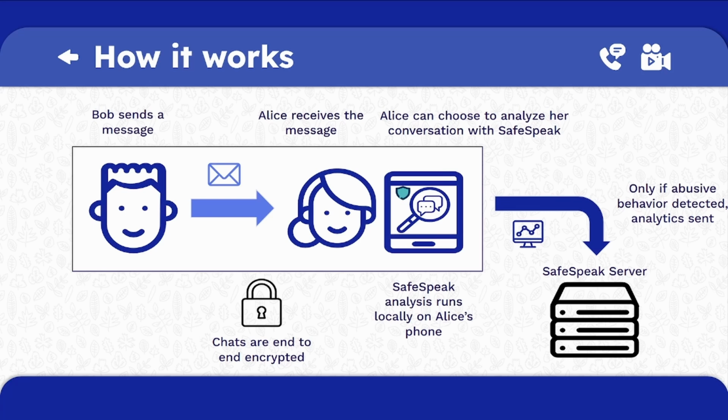In this example, we can see two users, Alice and Bob. Bob wants to send a message to Alice. Great. His message is encrypted and sent straight to Alice. Alice receives the message and it is only decrypted on her device. After viewing the message, she has an option to run an analysis on her conversation with Bob. SafeSpeak will securely run the analysis on her device. There will be no server contact. This analysis is only for Alice. That is, unless the conversation with Bob is extremely abusive. Then it will be sent to SafeSpeak servers, where an expert can reach out to Alice.